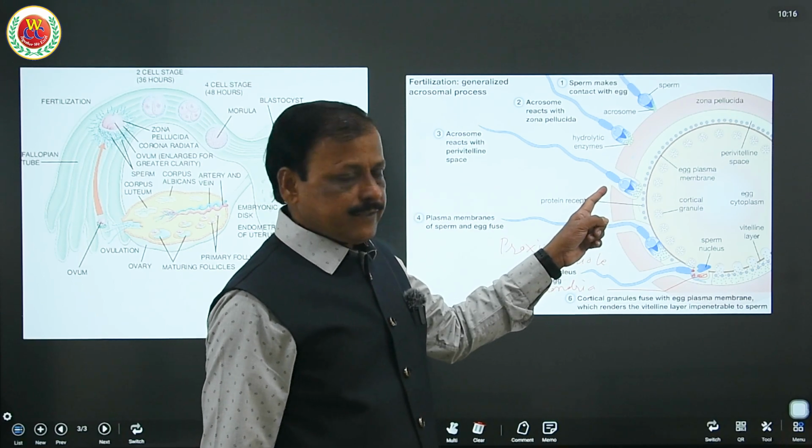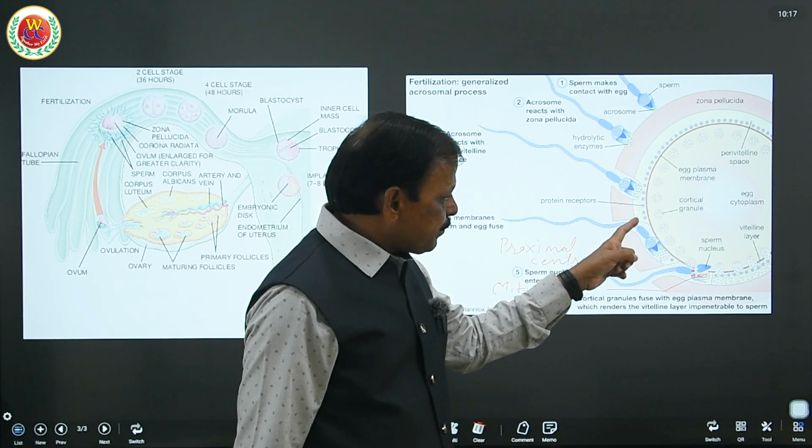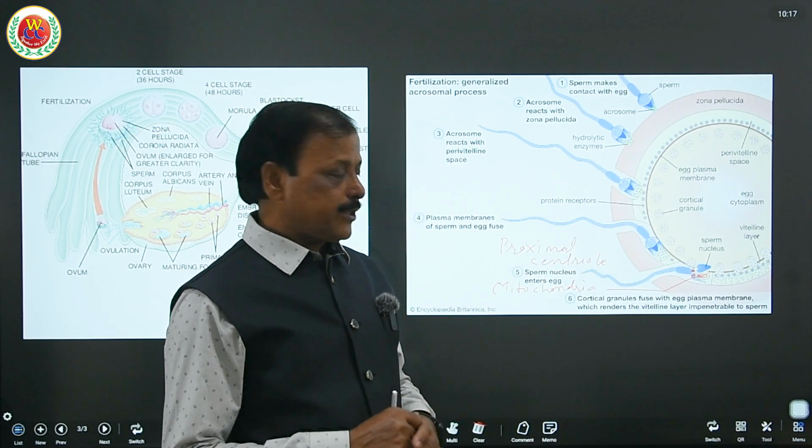See, as soon as the corona radiata and zona pellucida are broken, this sperm approaches through the vitelline space into the cytoplasm of the egg.